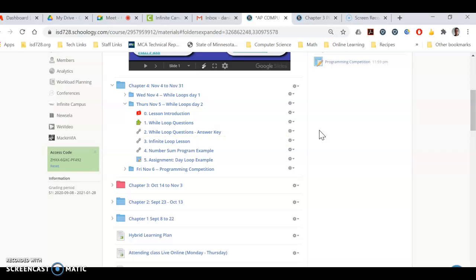Okay, and then after that, we've got to talk about infinite loops a little bit, which is actually a pretty important concept. And then I have a number sum program example. I think this one is just for you to watch. You can code along with it a little bit if you want to, but then there is one I want you to actually program here, number 5.